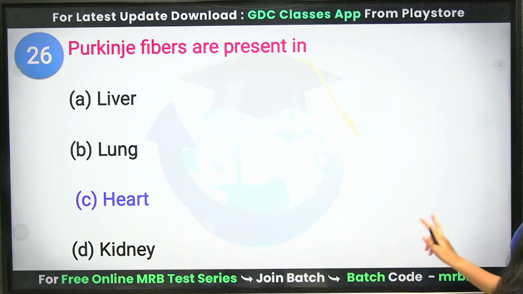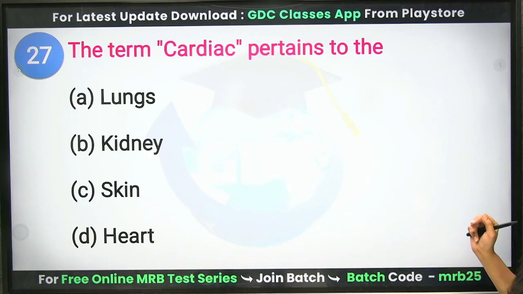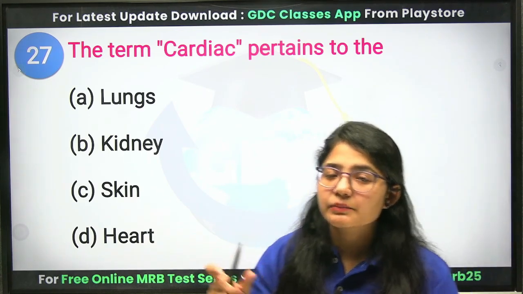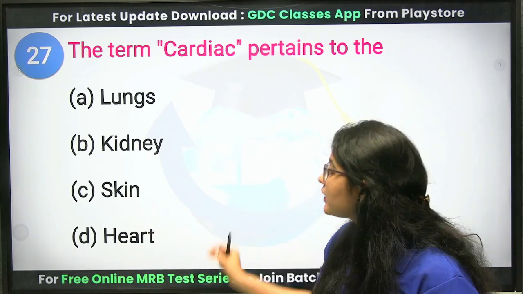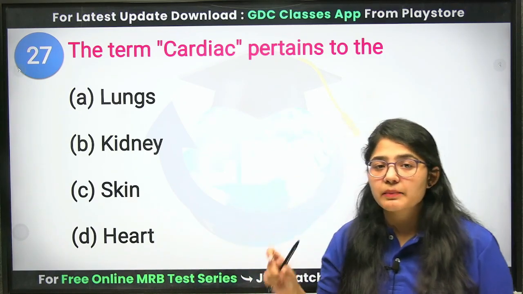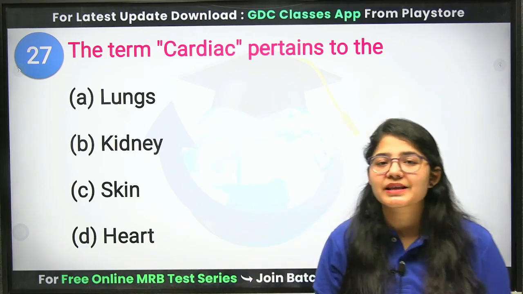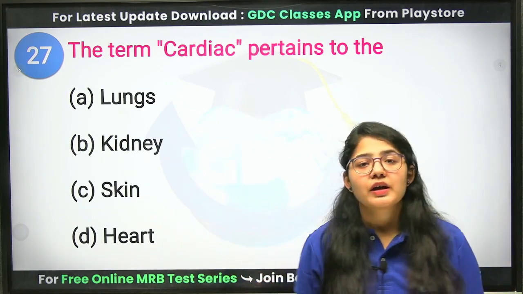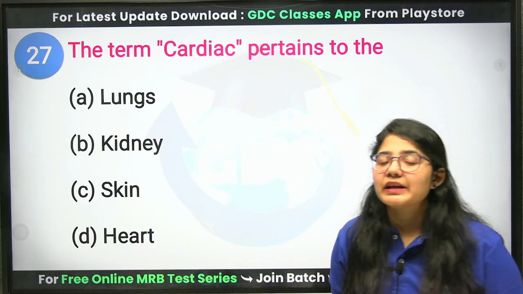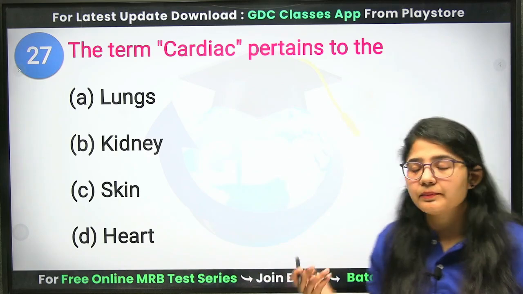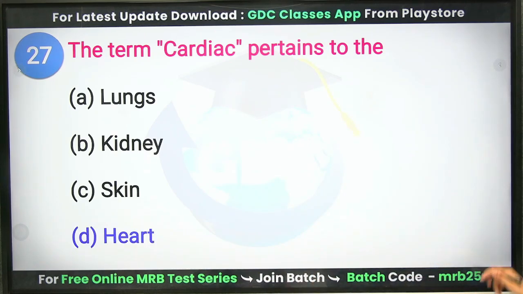Clear? Okay. Next question. The term cardiac pertains to the. Whenever we hear the term cardiac, that is related only to your heart. When we hear the term derma, that is related to your skin. When we hear the term pulmonary, that is related to your lungs. And when we hear the term renal, that is related to your kidney. Clear? So the correct answer will be your heart.